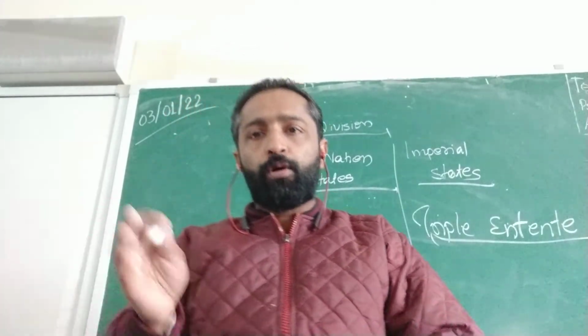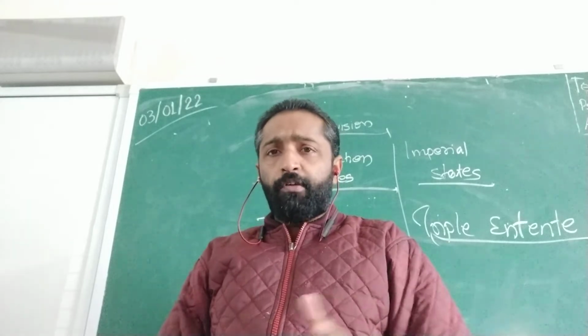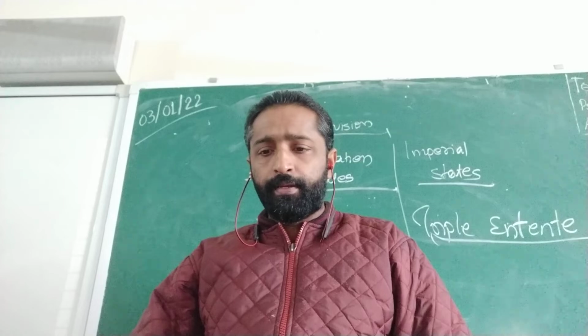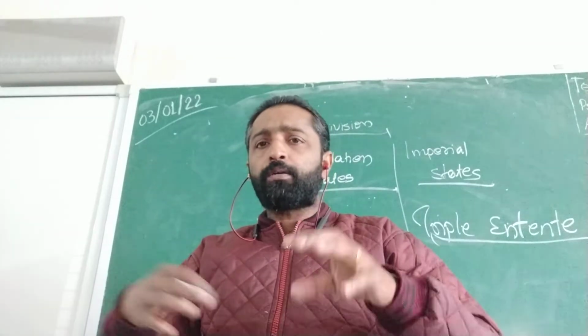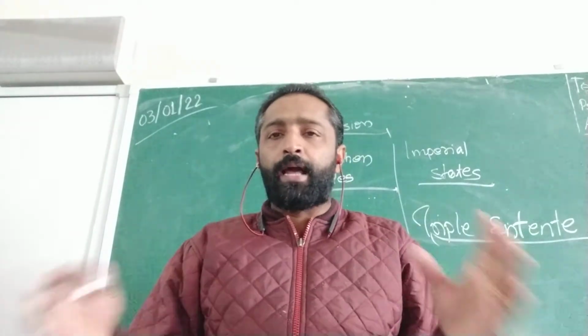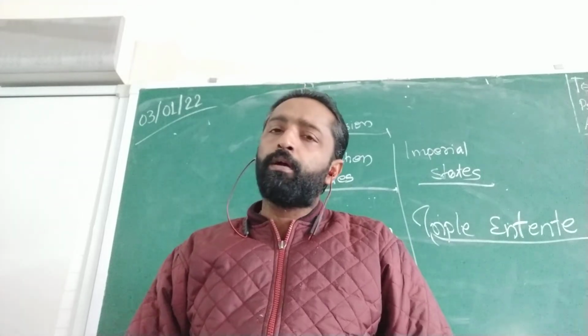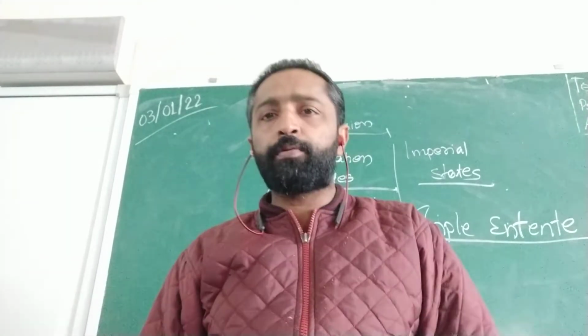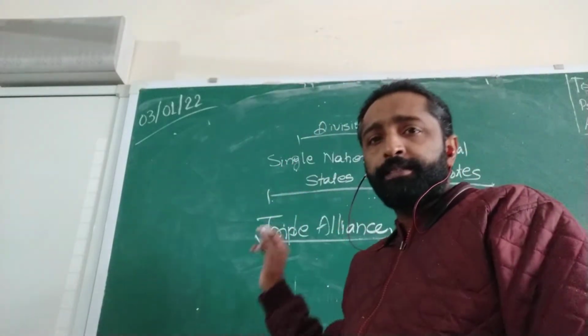And now what happened to all these divisions? Because of this particular division, the countries began to acquire colonies, and acquiring the colonies created tension and rivalry among the countries, which led to the First World War. So this is how Europe was divided. First one is single nation states.